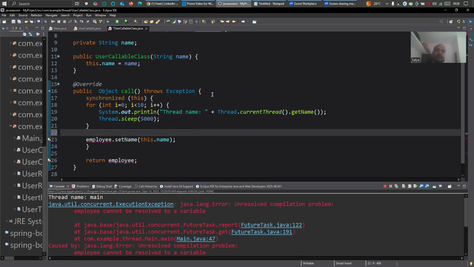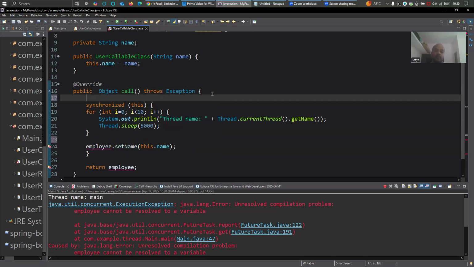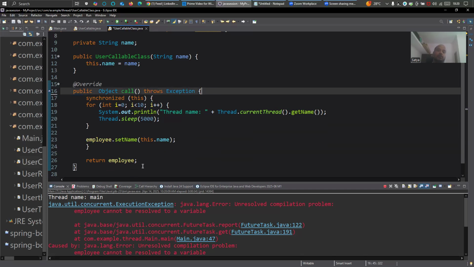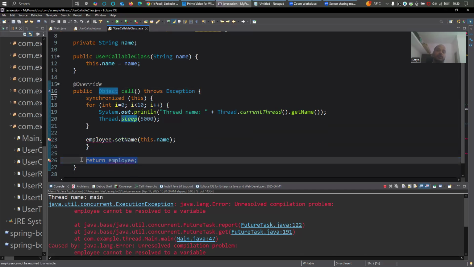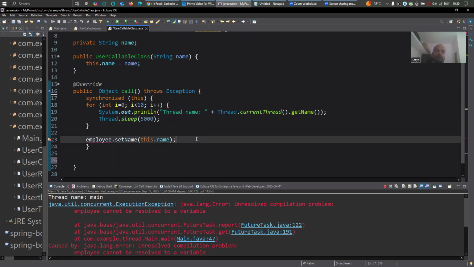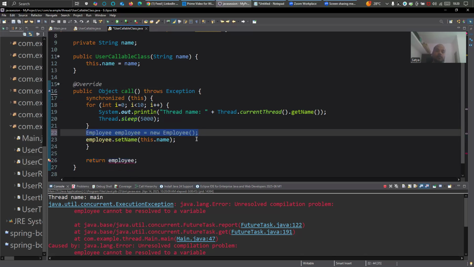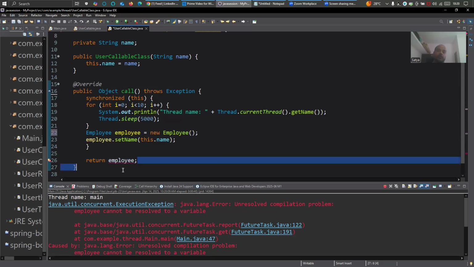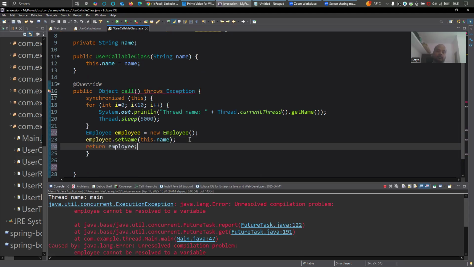So let me create this employee outside the synchronized block, so it will be visible. Otherwise, we can have everything inside the synchronized block. That also can be done, I think. So let's see. The whole function is inside the synchronized block of this object. Now let's run it and see what is the difference.